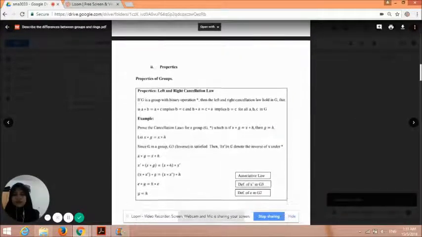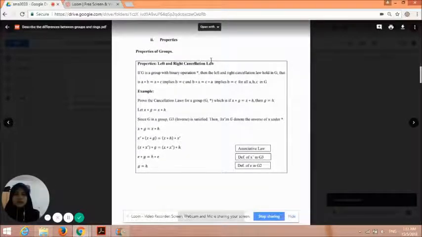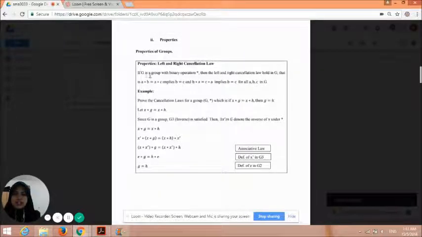For properties of groups, the first one is the left and right cancellation law. If G is a group with binary operation, then the left and right cancellation law hold in G, that is, A times B equals A times C implies B equals C, and B times A equals C times A implies B equals C, for all A, B, C in G. This is the example.